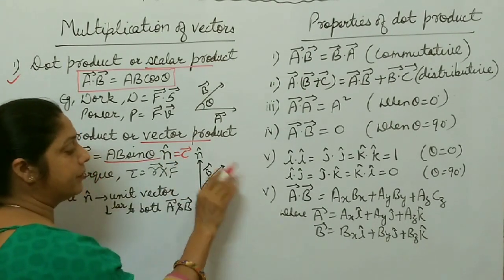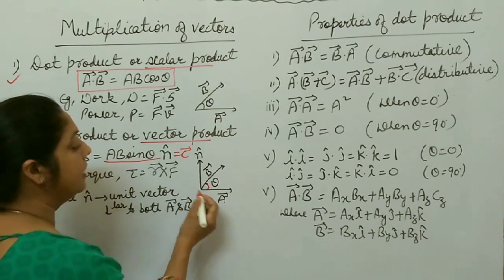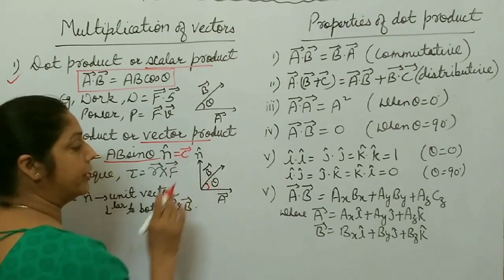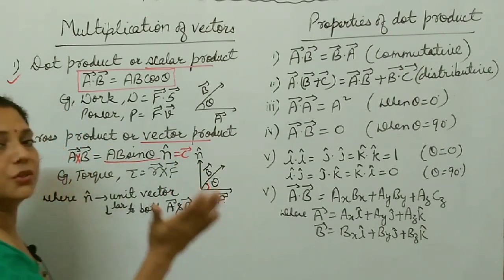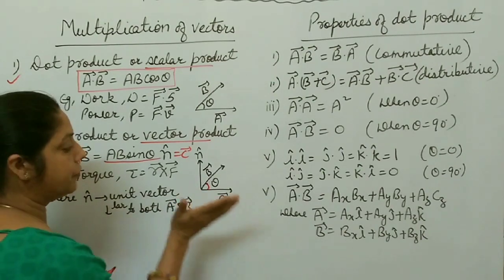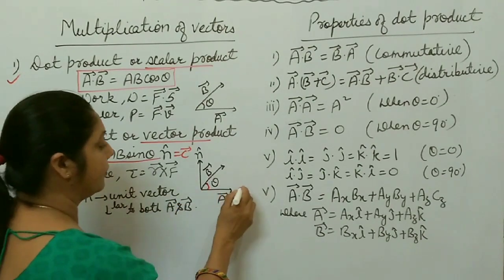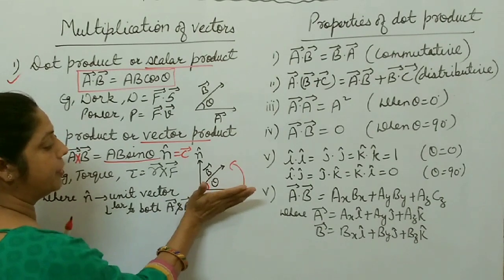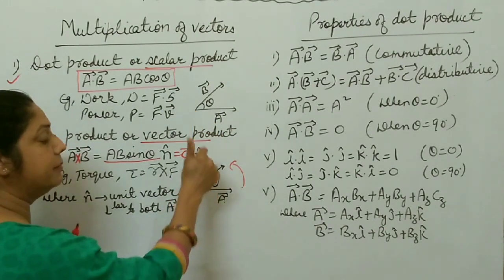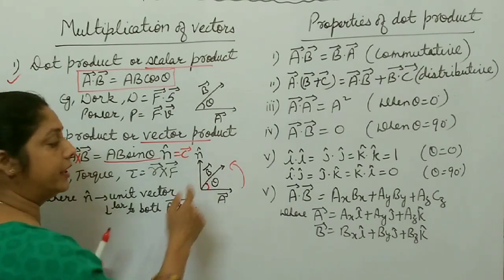Suppose this is A and this one is B vector, right? So perpendicular to A and B is what? Upward. Suppose this is your right hand. Now you curl your four fingers from A to B, in the anti-clockwise direction from A to B. Then this thumb represents the upward direction. It means the resultant is in the upward direction.